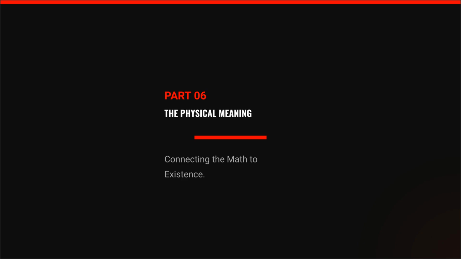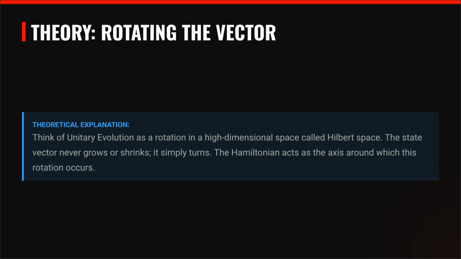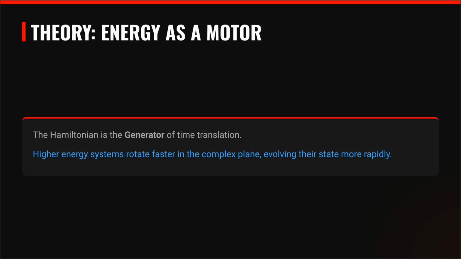We conclude the core of the video with Part 06, the physical meaning, connecting the mathematics to existence. Unitary evolution can be visualized as a rotation in the high-dimensional Hilbert space. The state vector simply turns. It never grows or shrinks. The Hamiltonian dictates the axis of this rotation. The Hamiltonian is the generator of time translation. Higher energy systems evolve their state more rapidly, rotating faster in the complex plane.